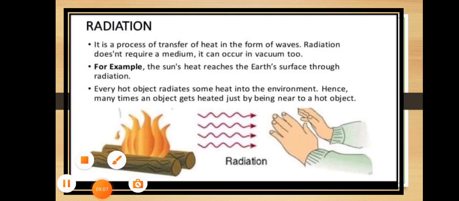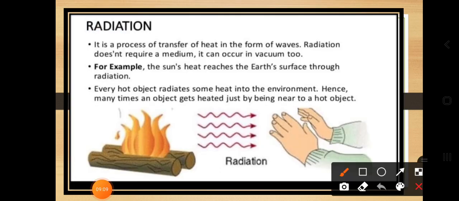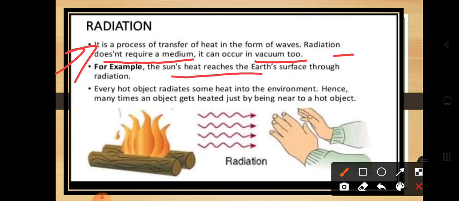Now let's discuss radiation. It is the process of transferring heat in the form of waves, and it doesn't require a medium. It can occur in a vacuum too. So dear students, radiation does not require any type of medium. For example, the sun's heat reaches the earth's surface through radiation.